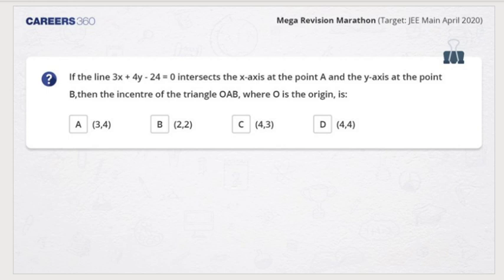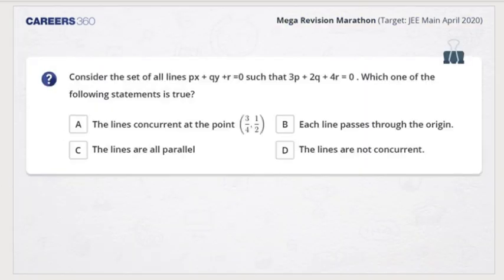Okay. So Rupam said it's A. Okay, let's see. And Shreya says it's B. Okay. What else? Prakash says B. Deepa says B. Okay, let's see what the answer is. Mahesh says B. Very good, students. You are good at calculation. Very good. Let's see how we figure this question out.